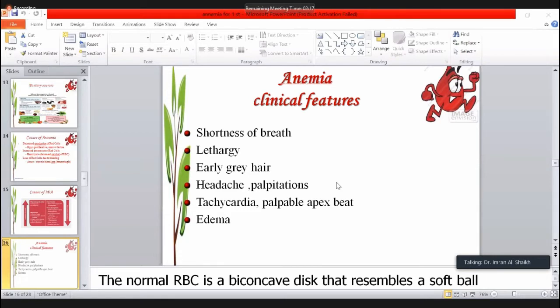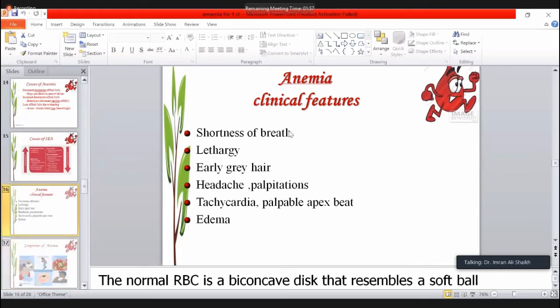Tachycardia, that is the increase in the pulse rate about more than 100. Palpable apex beat because of the dilatation of the heart due to the decreased viscosity of the blood, and the edema. When the heart fails at the end, the patient will have the edema.